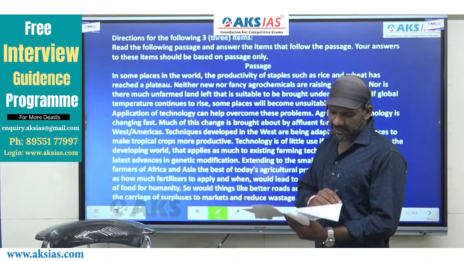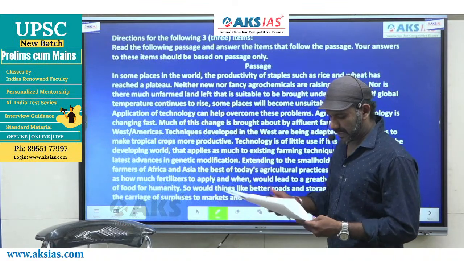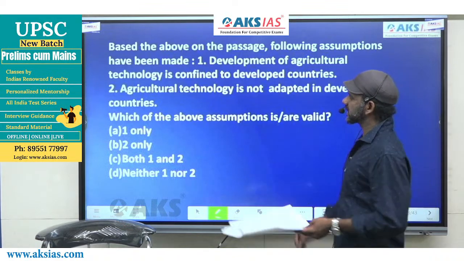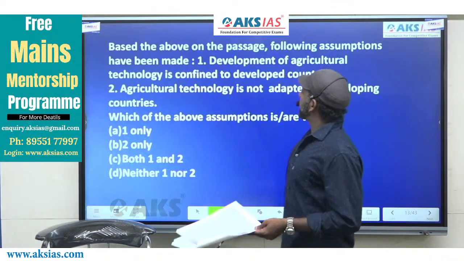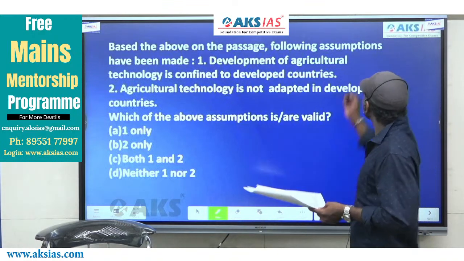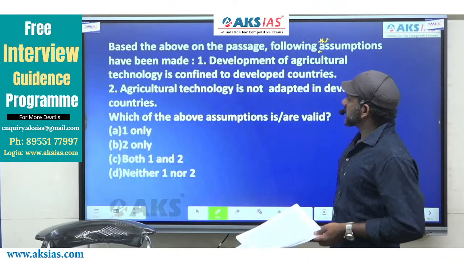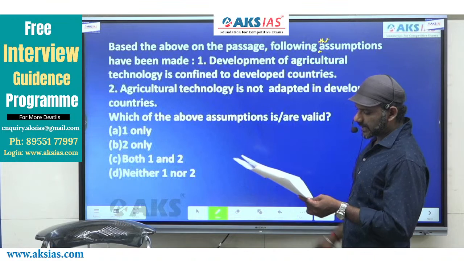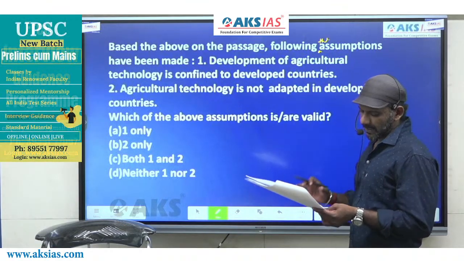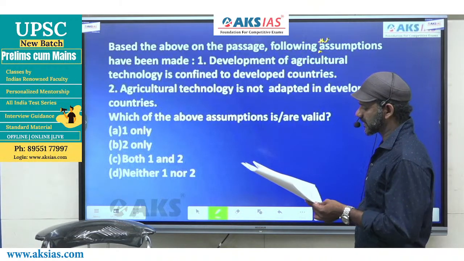We have three questions following this passage. Come to the first question, then we shall come back to the passage. I'll read the question. Based on the above passage, the following assumptions have been made. One says, development of agriculture technology is confined to developed countries. Two says, agriculture technology is not adapted in developing countries.